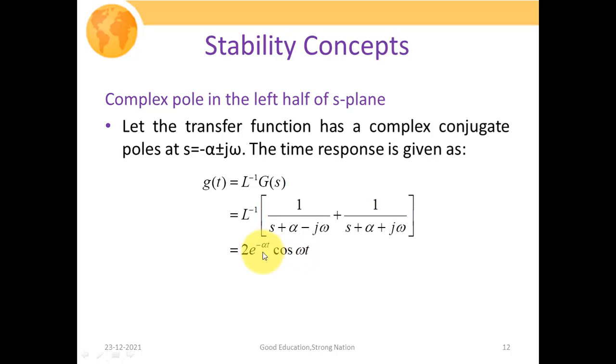If you closely observe, this negative sign gives us the information that as t tends towards infinity, our whole response of the system is the multiplication of cos of omega t, which is an oscillating signal, and e to the power minus alpha t, which, as we had already seen, is an exponentially decaying signal. So when this exponentially decaying signal is multiplied with the oscillating one, we will finally have a convergent response, or zero signal, as t tends towards infinity.